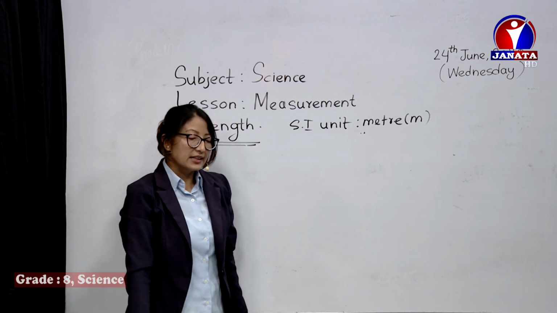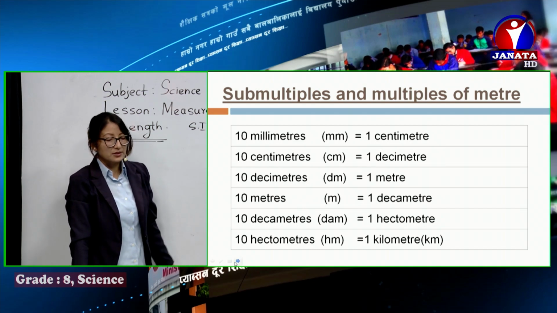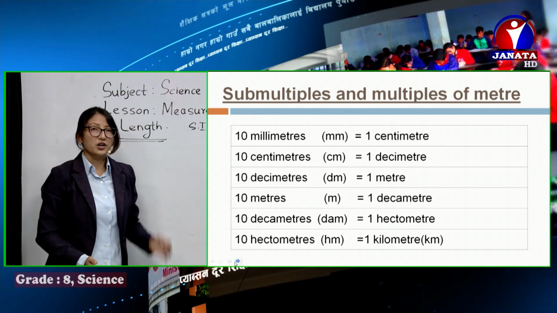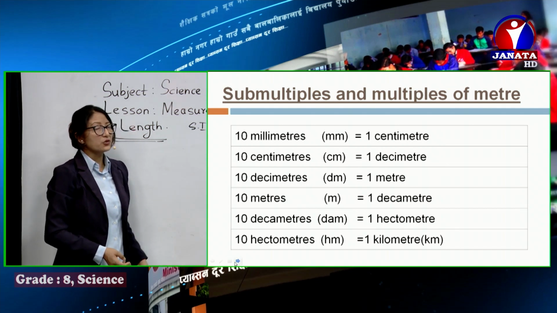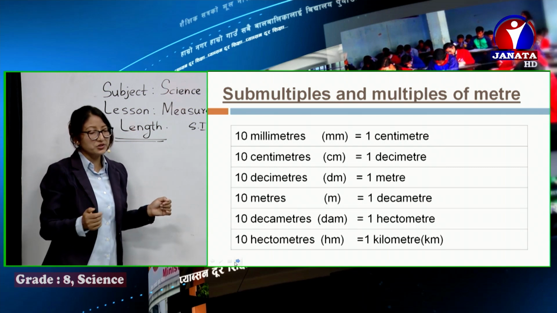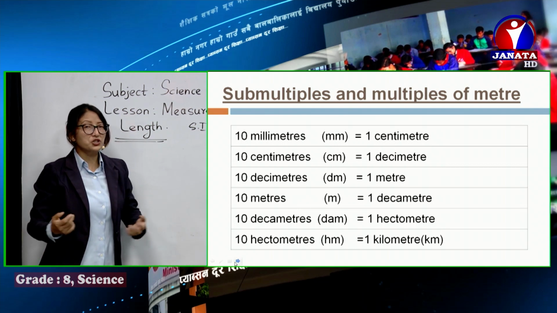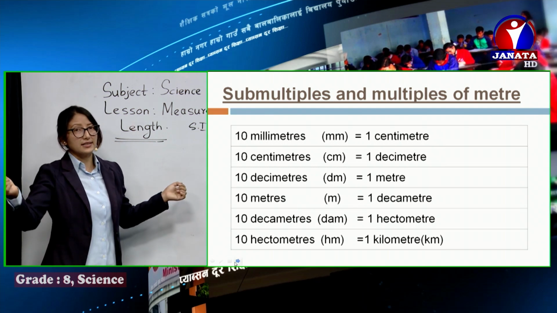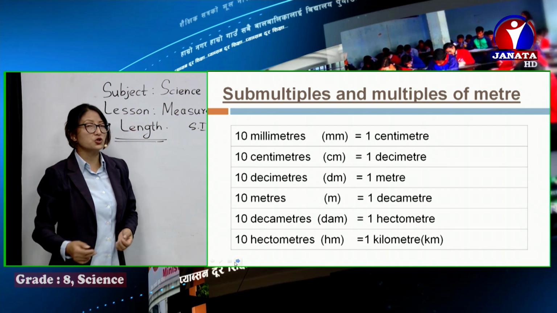You can check in the slide, see, there are different units used for the measurement of length. They can be millimeters, centimeters, decimeters, meter, or decameter, hectometer, kilometer. These are different units of measurement. If we need to measure shorter distances, we can use millimeter or centimeter or meter. But if you have to measure larger distances, like the distance from here to Bhaktapur, what do we do in such cases? We use kilometers. Yes, it would be suitable.